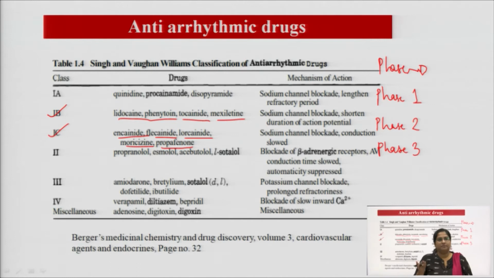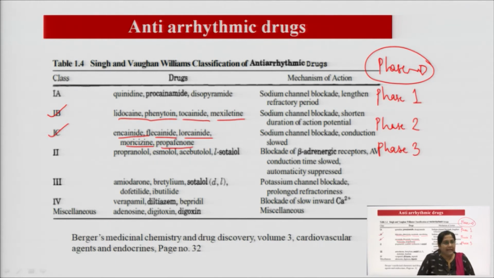So, let us come to the classification. Class 1A, 1B and 1C. Again I told you in the last class that class 1A, 1B, 1C, all of these are sodium channel blockers. That means all of them will affect phase 0, that is depolarization. Why are they different then? If all are sodium channel blockers, then why is it divided into 3 more parts?